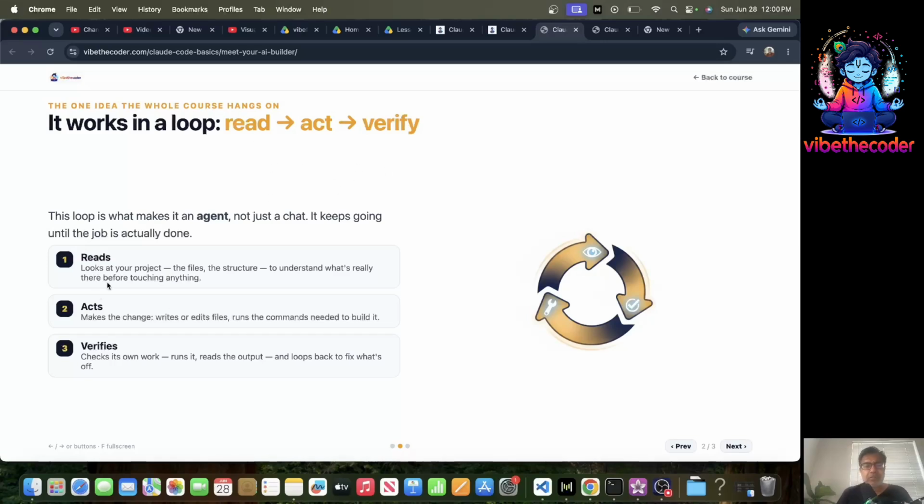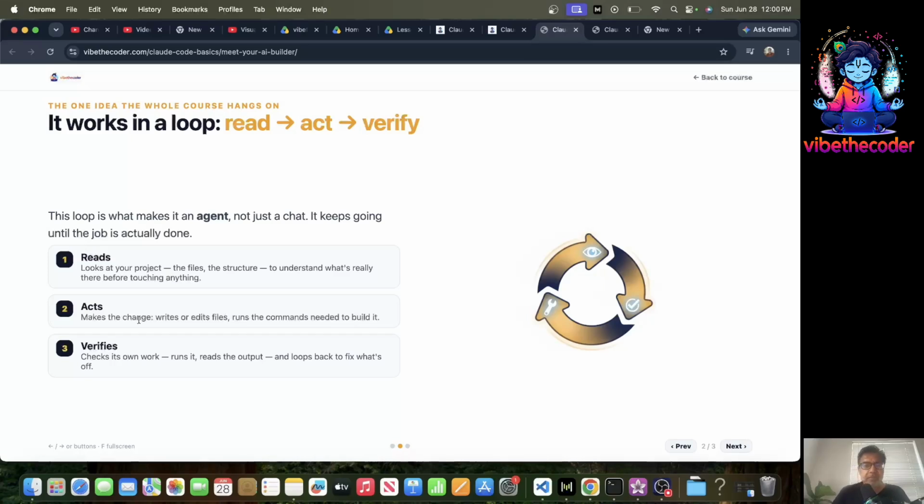So it reads: it looks at your project, the files, the structure to understand what's really there before touching anything. Then it acts: makes the changes, writes or edits files, runs the commands needed to build it. So then it will actually build your project or whatever you're trying to do agentically. I have a lot of examples to show you.